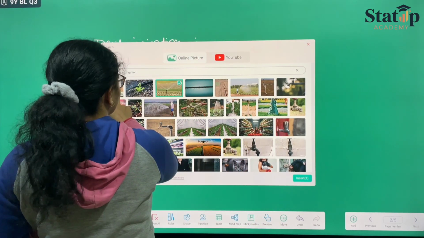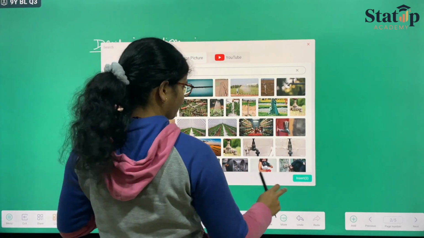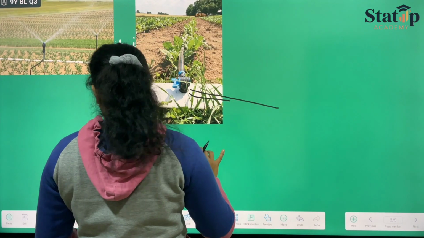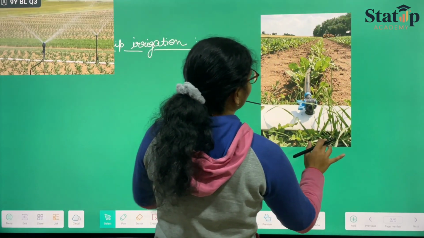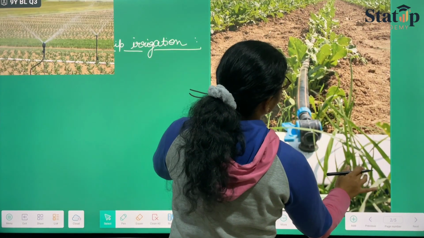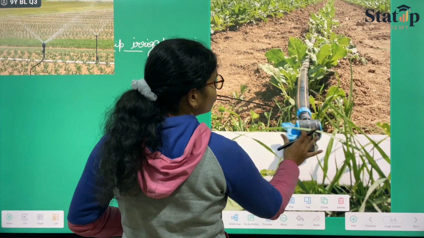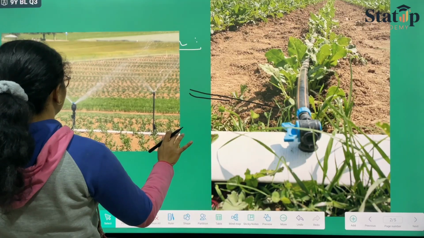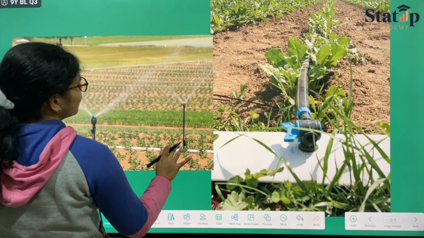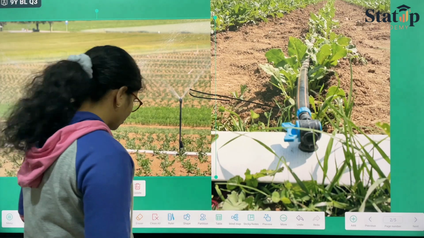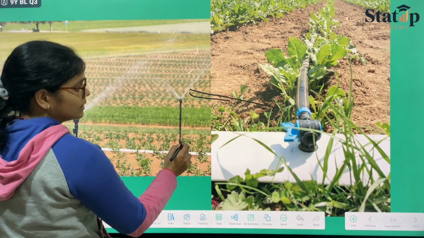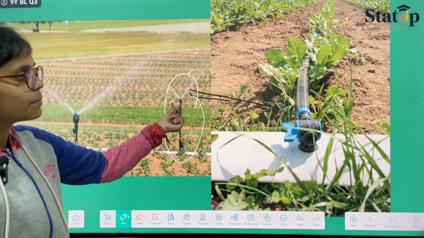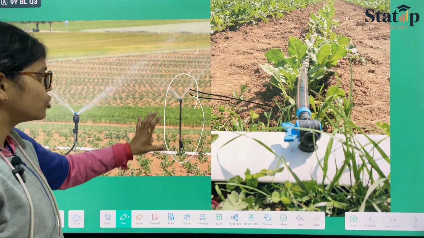Okay, we are getting two photos. One is this. As you can see, the clear view in this picture. This is the hole in the drip irrigation itself, and this is how it works. You must have seen it in park areas and all. There also it is visible like this. These are basically the stands, and there's a spin which keeps on rolling. So that is drip irrigation by a stand.